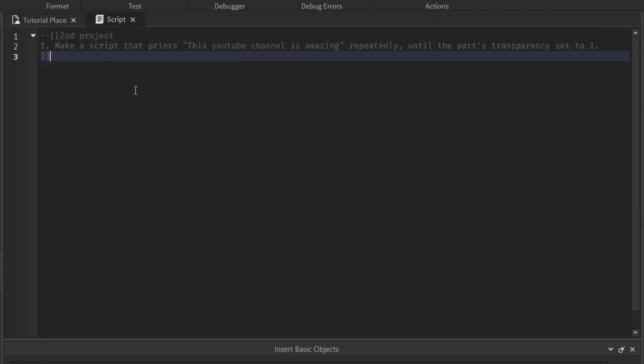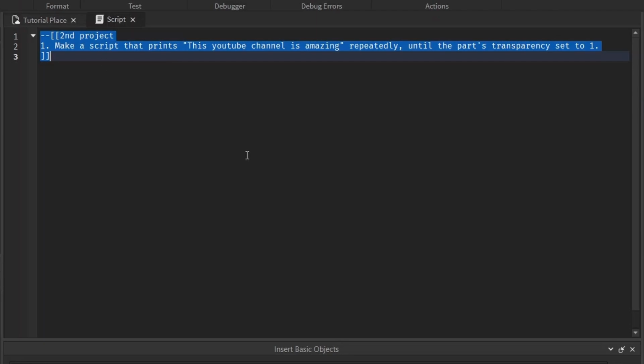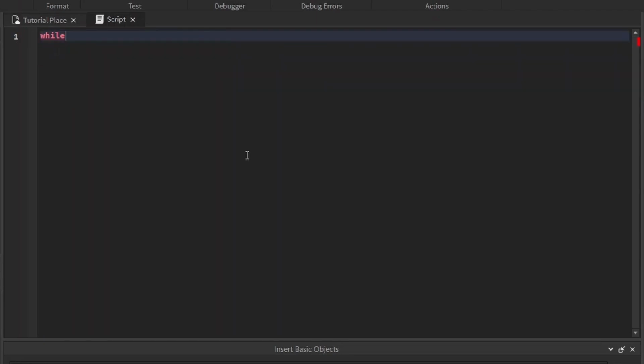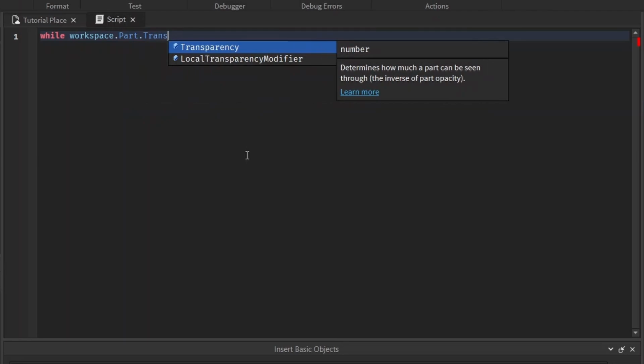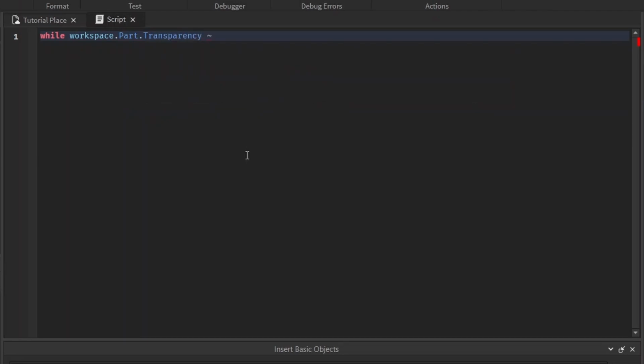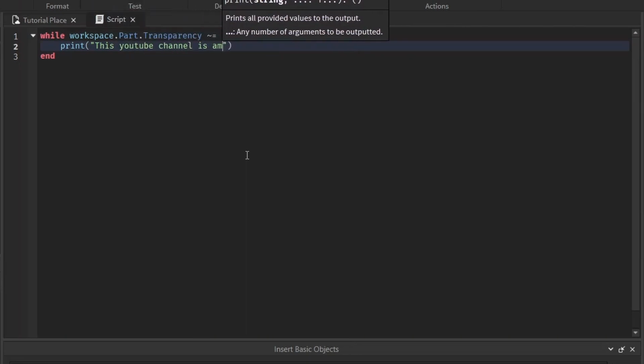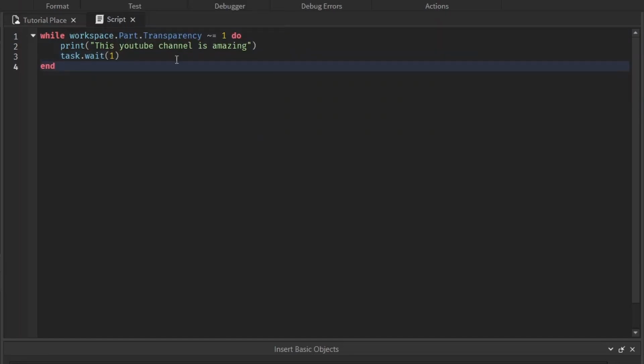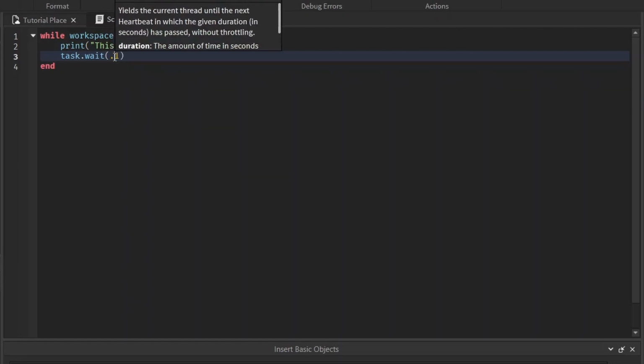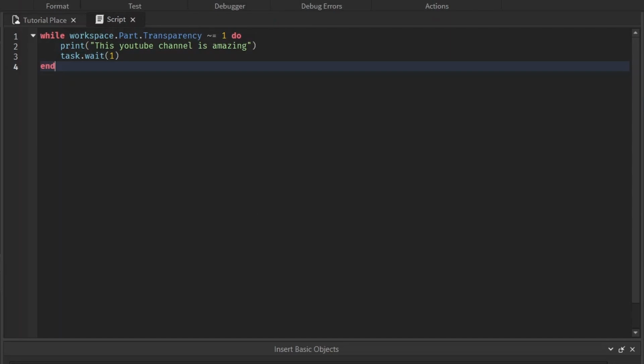Okay, so I don't really need this. It's just one thing. I'll just remember it. I like using a while loop, but I kind of worded it in a repeat until loop kind of way. But while workspace.part.transparency is not equal to 1, do print this YouTube channel is amazing. And hopefully, you remember to wait. Doesn't matter how much you wait, the lower the better, because the lower you do it, the more times it says that this YouTube channel is amazing. But if you do 1, that's fine, or anything. And now let's run it.